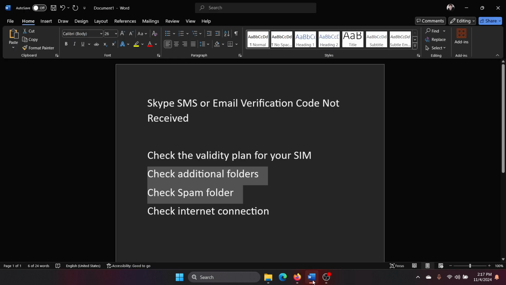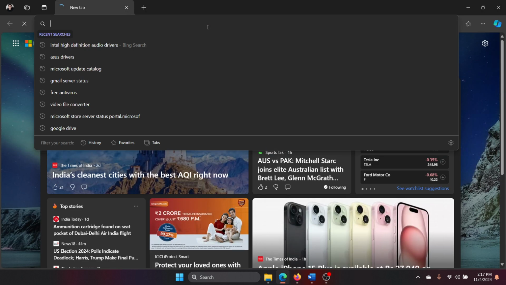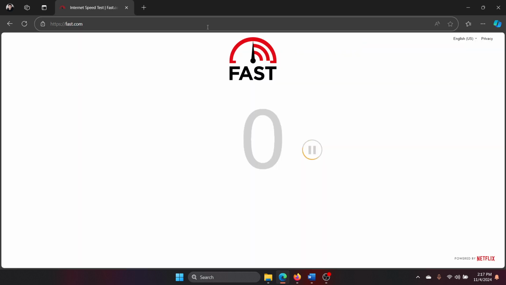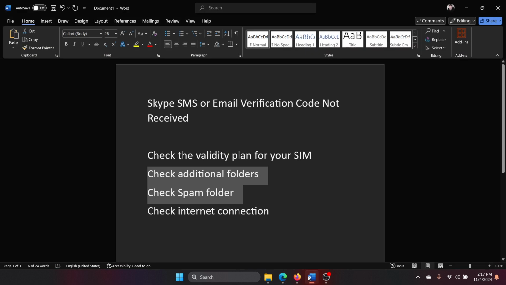And the last one is to check the internet connection. Now, how would you do that? Go to fast.com in the address bar and check the internet connection speed. Is it good enough? If it is good enough, in that case, you will be able to send the code and receive the code. But if it is very slow, or let's say it is non-existent, then you might have sent the code, but you might not have received it.